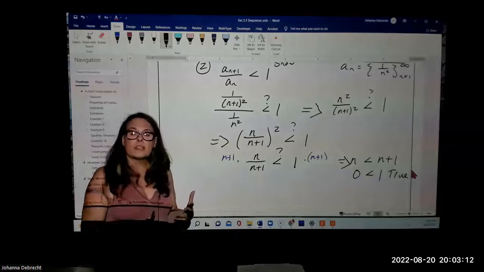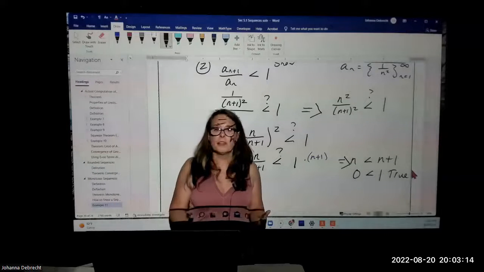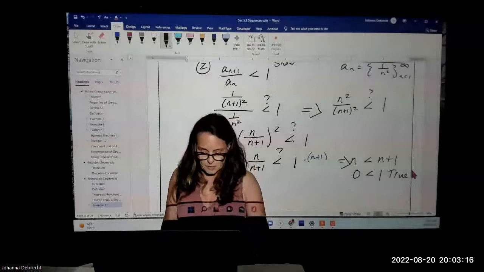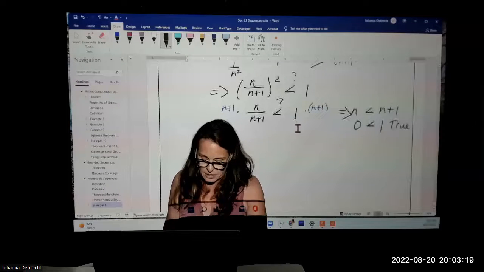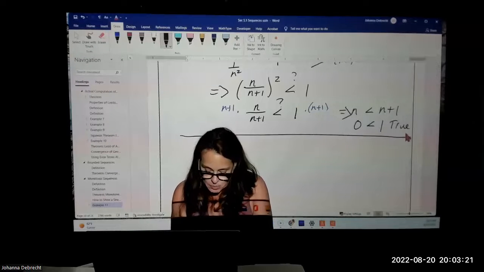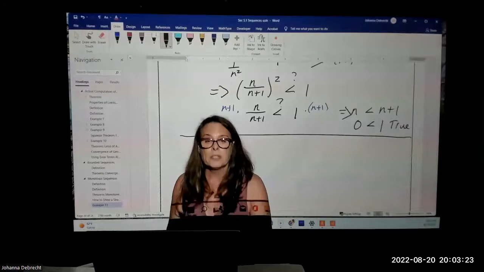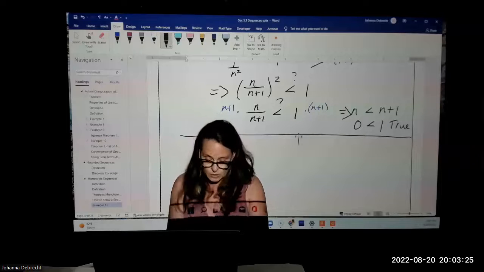Now, these methods always work. They're perfectly valid. They're not my favorite. My favorite is probably the third method. So let's take a look at the third method of showing that a particular sequence is strictly decreasing.